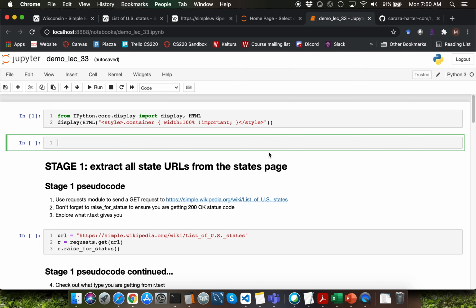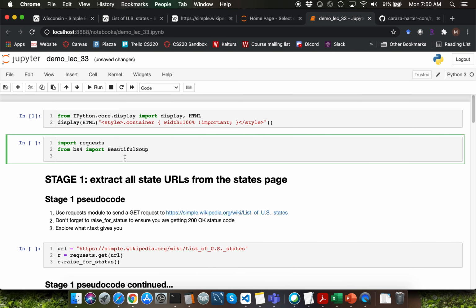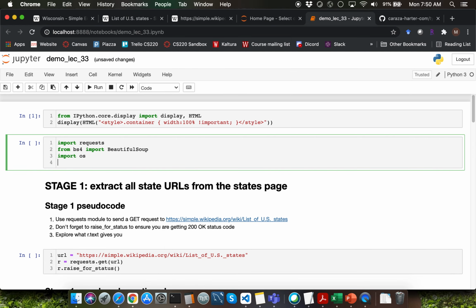Let me switch over to the template notebook file. We are going to get started by importing the required modules. The first module which I'm going to import is the requests module, which will enable us to send the HTTP GET request to all of those URLs. The next module is going to be bs4. I'm going to type from bs4 import BeautifulSoup where B and S are capitalized. We'll be using the BeautifulSoup module to go through the parsing part of the HTML file. I'm also going to import the os module along with the pandas module. Let me abbreviate that as pd over here.